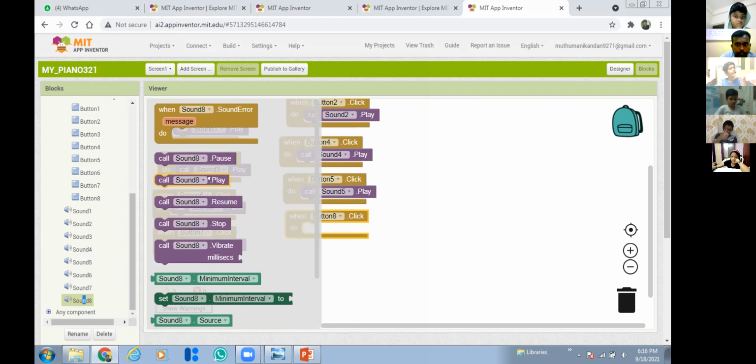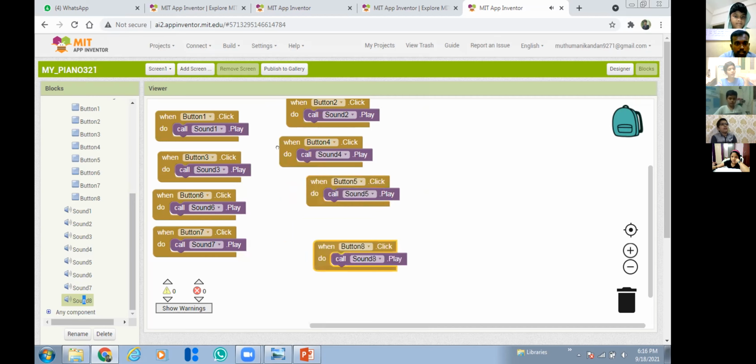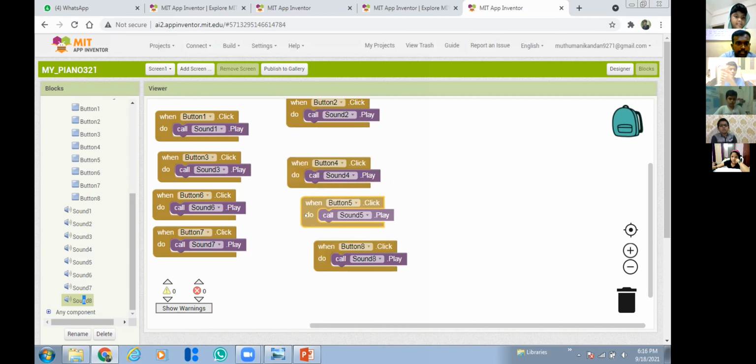So now I'm calling the sound AI to play. You can put it in any order. The blocks that I put over here will be running simultaneously. So if I click button 1, sound 1 will play. If I click button 4, sound 4 will play. Like that, it will keep on playing. The programming will keep on running.